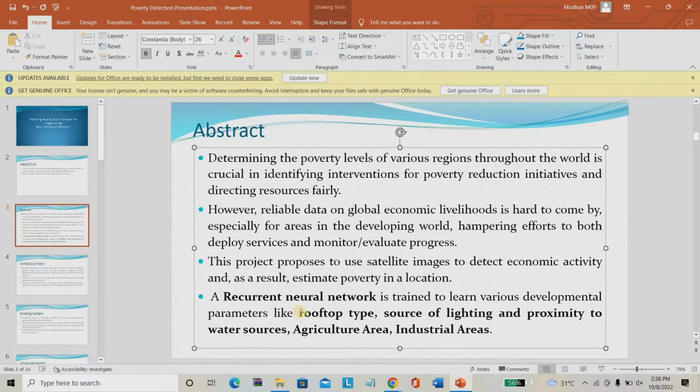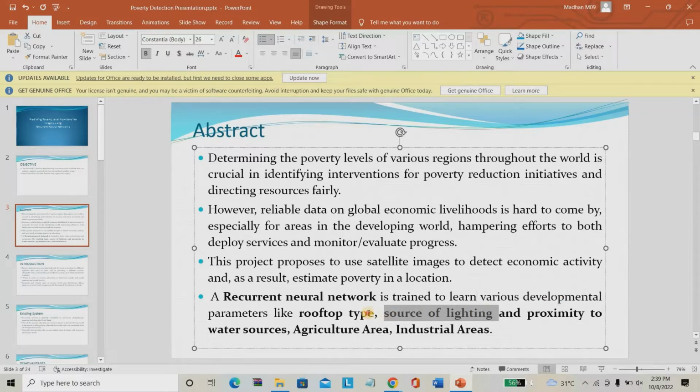We are going to use satellite imagery. From that satellite imagery, we have to estimate what roof type they have used. For example, they may use cement concrete as a roof, or else traditional old types of roofs. We have to predict what type of roofs most of the homes in that place use. What are the sources of lighting? How much light intensity may that city have? Okay, we have to use that also.